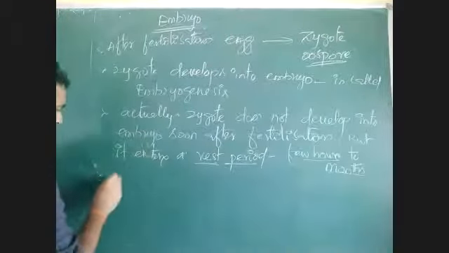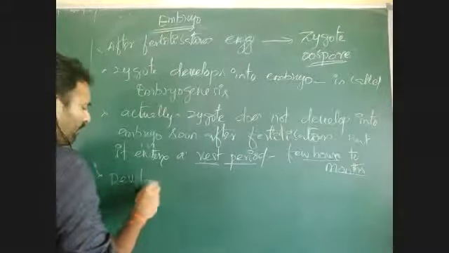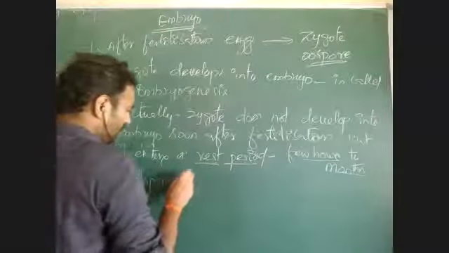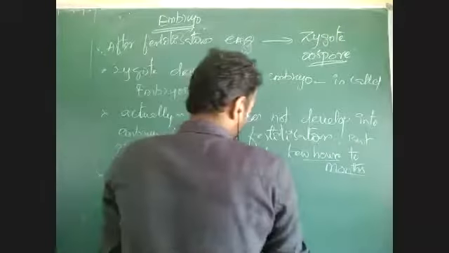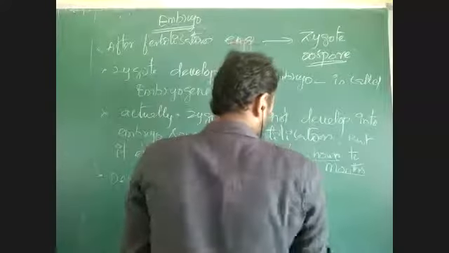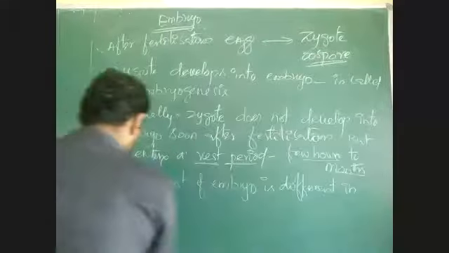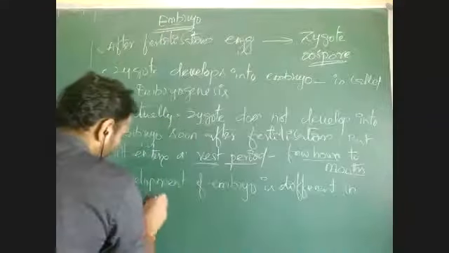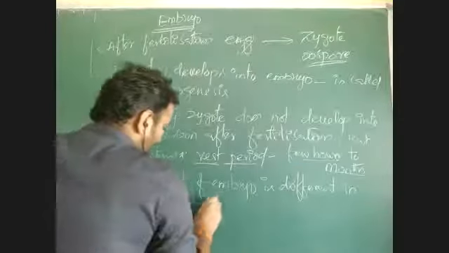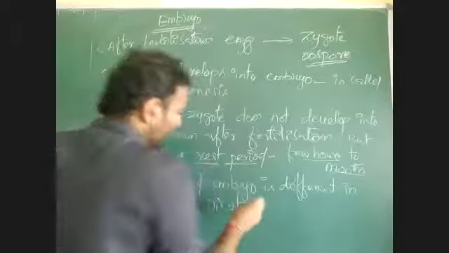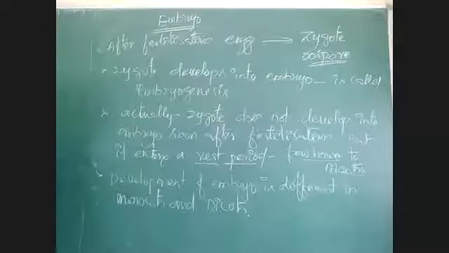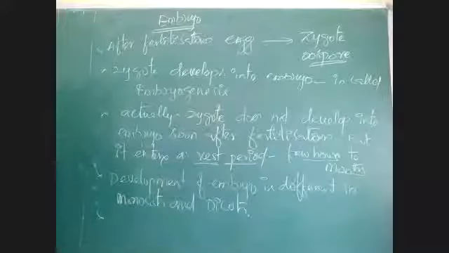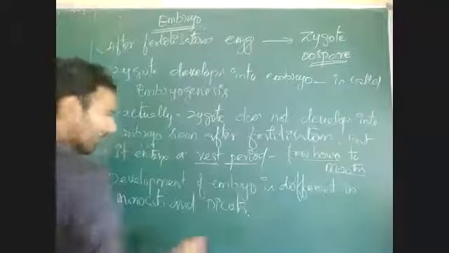But that development of embryo is of two types. Development of embryo is different in monocots and dicots. In monocots, embryogenesis follows one method. In dicots, embryogenesis follows another method.